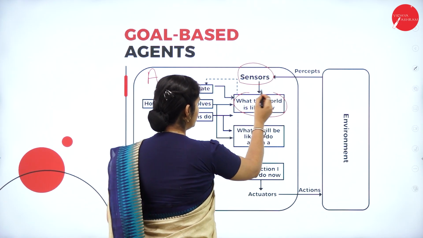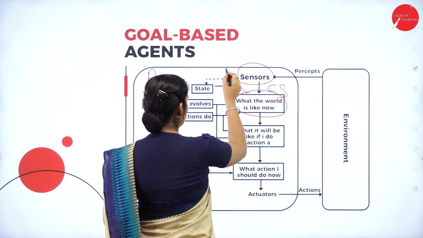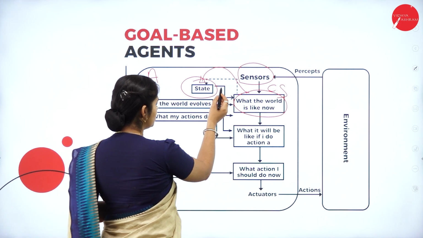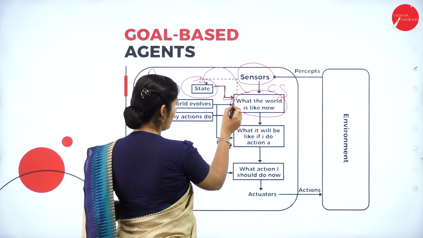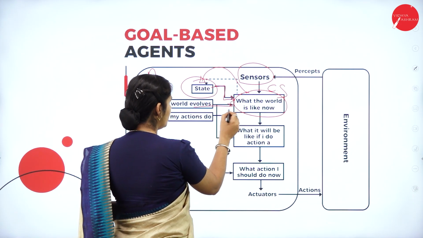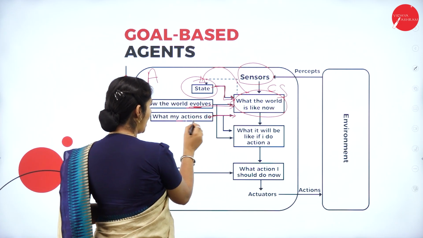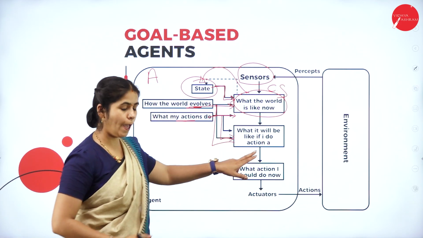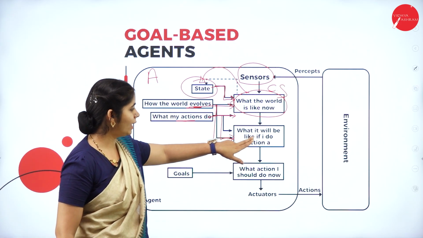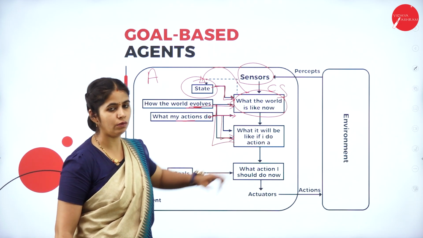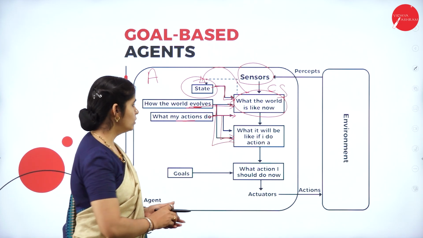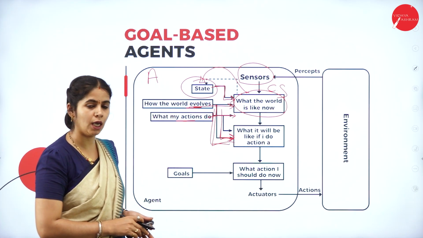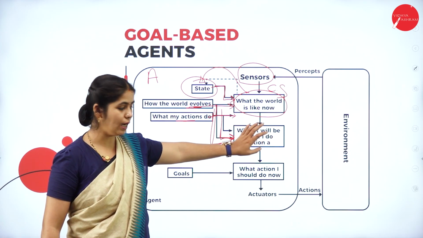In the current situation, it will go back to the state in the previous history. Once it goes back to the state in the previous history, that will be given back to the current situation, and whatever has evolved and whatever action has taken place will be given to the current action. What will I do like this, if I do this, what is the action I should take? This input is given to make a decision.